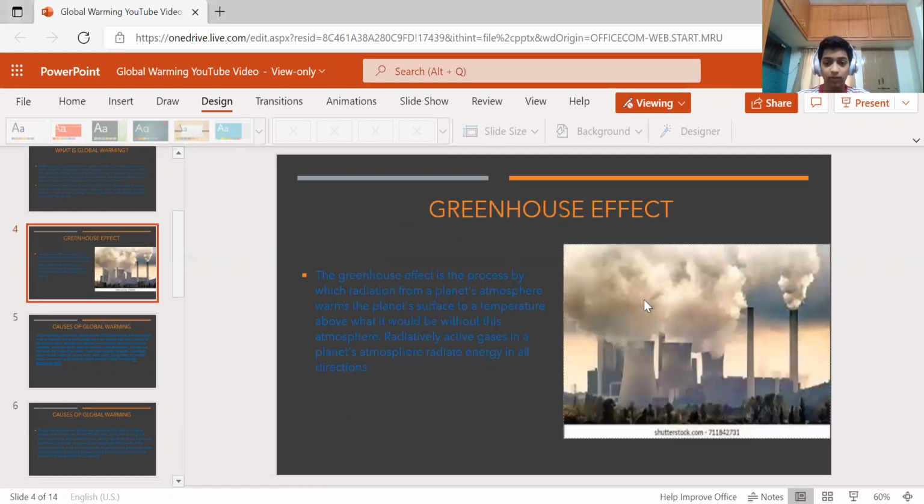Greenhouse effect. Peacefully. Smoke. I hate this.